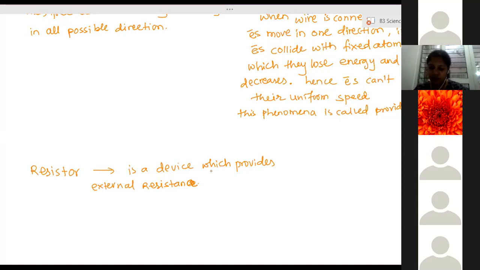So what is the function of the regulator of a fan? Regulating the speed, decreasing or increasing the speed of the fan. So how can it be done? Ma'am, if you provide more energy, hitting the regulator, the speed increases. If you decrease the energy, the speed will be less.